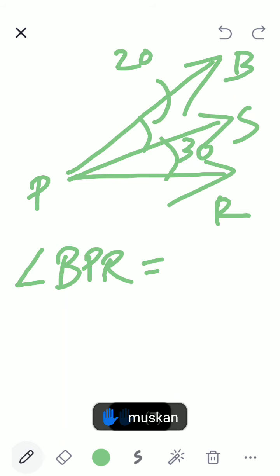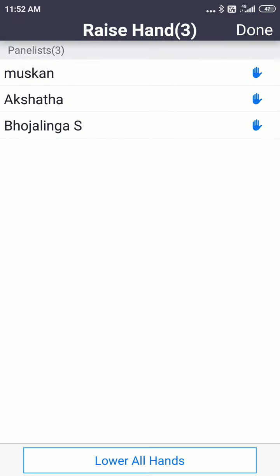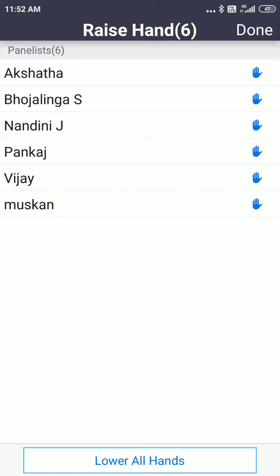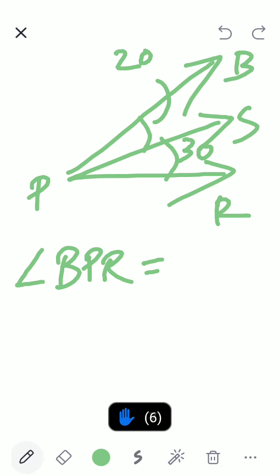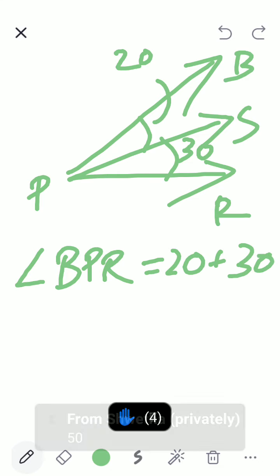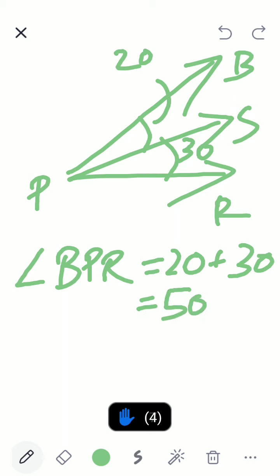What is the measurement? Pankaj, tell me. 20 plus 30, which is equal to 50. Correct? So again 20 and 30 are called adjacent angles. Very good.